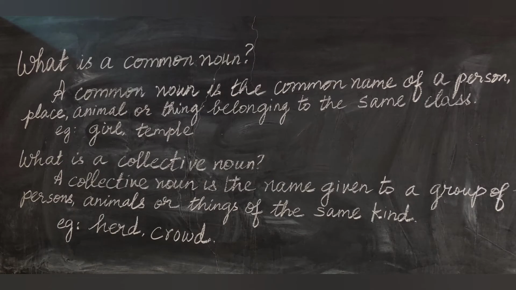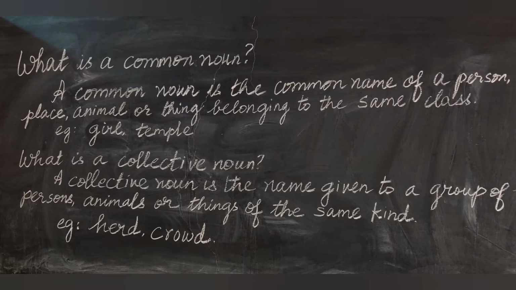The next noun is a common noun. What is a common noun? A common noun is the common name of a person, place, animal, or thing belonging to the same class. Belonging to the same class. Example, girl, temple, boy, book, etc.